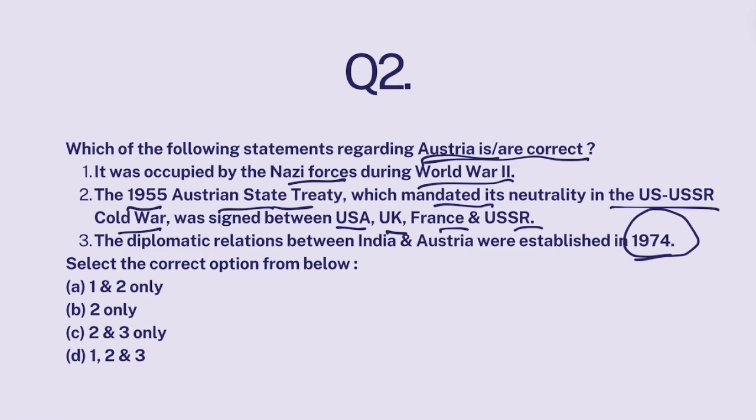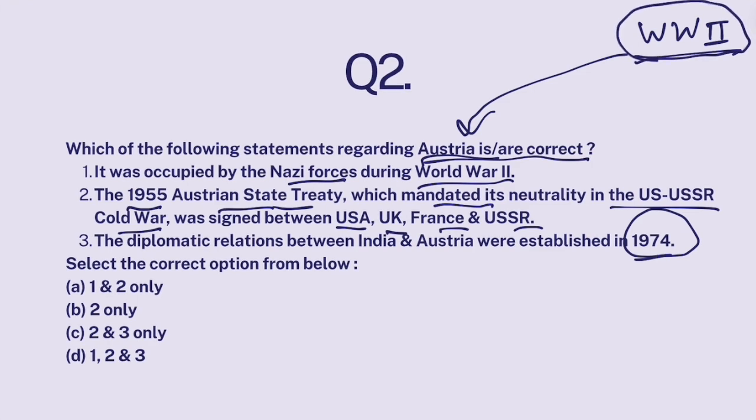Now, look, during World War II, Hitler's Nazi forces actually occupied Austria. But after World War II ended, the victorious powers, the countries that emerged victorious in World War II, these were known as Allied powers.